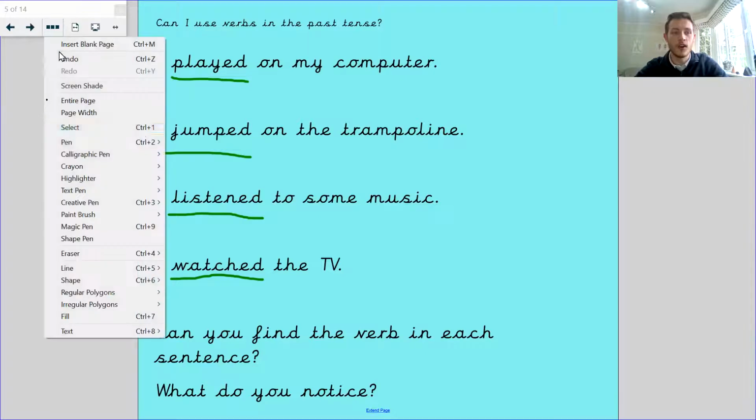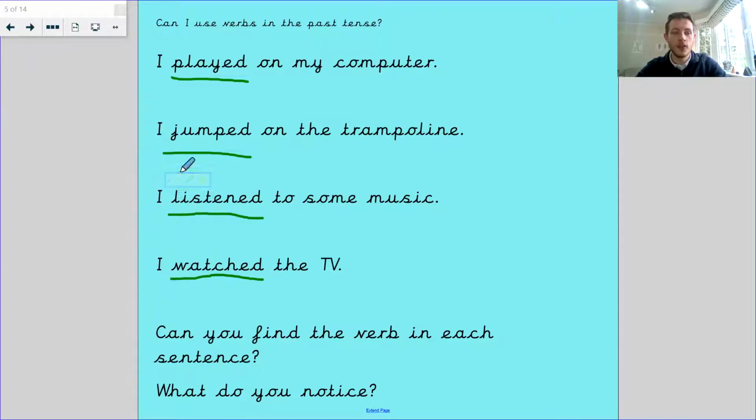Every single one of these verbs that are past tense end in an ed, which means that it is past tense. I play, I played, it's happened. I jump, I jumped, it's already happened. I listen, I listened yesterday, it's already happened. I watched yesterday, it's already happened, okay?